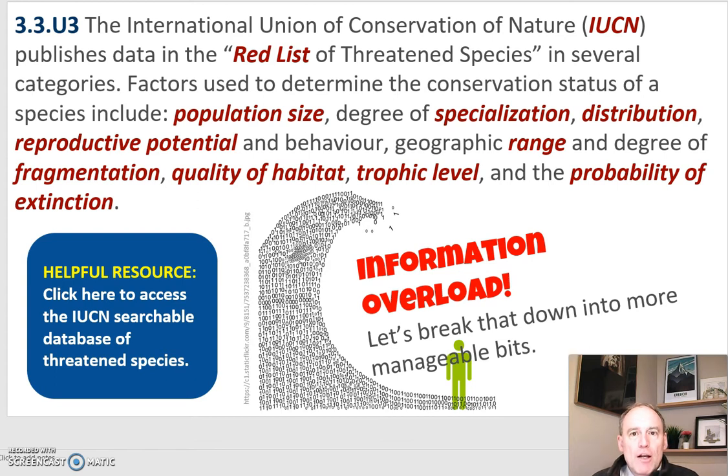And they have several categories for threatened. Factors used to determine the conservation status of a species include its population size, how specialized it is, where it's distributed on the planet, its reproductive potential, so how fast can it reproduce, and also its reproductive behavior, geographic range on the planet, degree of fragmentation, how much of its population is broken into smaller bits, the quality of its habitat, its trophic level, and the probability of extinction.